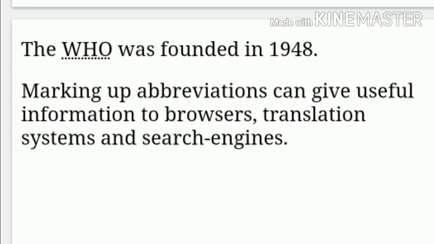When you touch the WHO with your mouse or cursor, it displays their full name, World Health Organization. This type of output is displayed on your site.